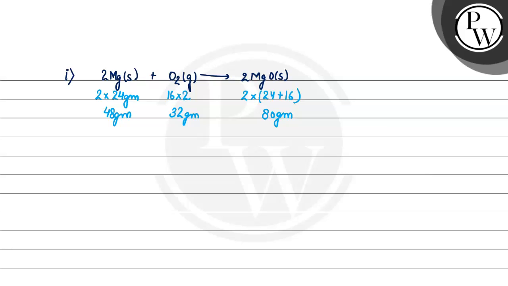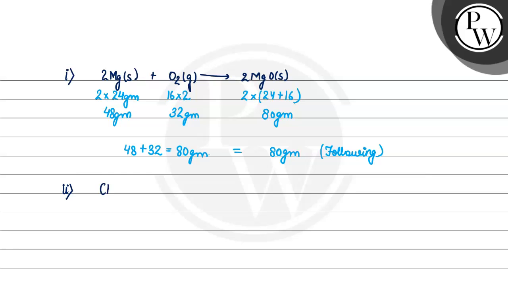So the sum of mass of reactant is 48 plus 32, that is equal to 80 gram, and the sum of mass of product is 80 gram. That means they are following the mass of reactant is equal to mass of product. They are following the law of conservation of mass. Okay, let's proceed with the second equation. हमें बताना है कि कौन सी इक्वेशन फॉलो नहीं कर रही है लॉ ऑफ कंजर्वेशन ऑफ मास को.